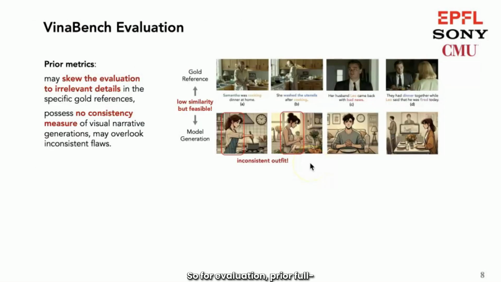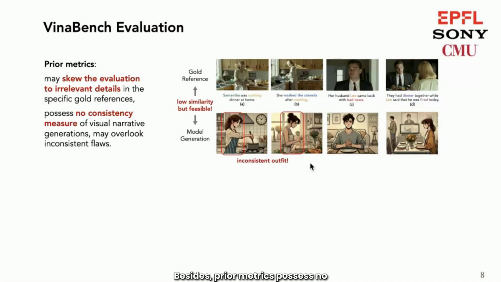So for evaluation, prior full-reference metrics such as CLIP embedding similarity directly match model generations to gold reference images, which may skew the evaluation toward irrelevant details in the specific gold references. For example, the model generation shown here is in a far different image style compared to the gold reference, which may achieve a very low similarity score. However, it is still a feasible generation aligned with the input textual narrative.